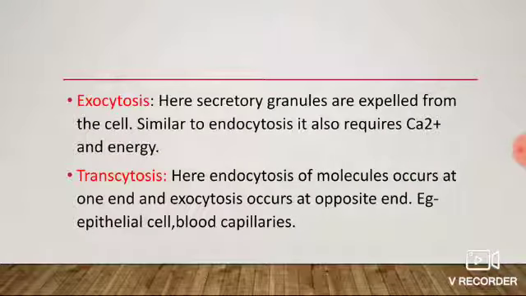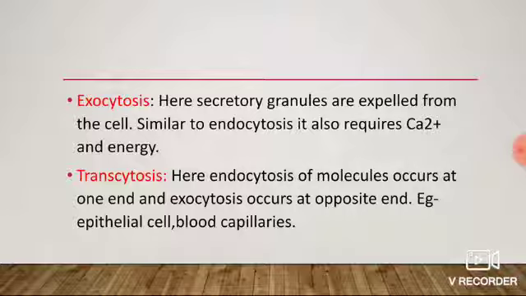Exocytosis. Here secreted granules are expelled from the cell. Similar to endocytosis, it also requires calcium ion and energy. Examples of exocytosis are the release of trypsinogen by pancreatic acinar cells and the release of insulin by beta cells of islets of Langerhans.